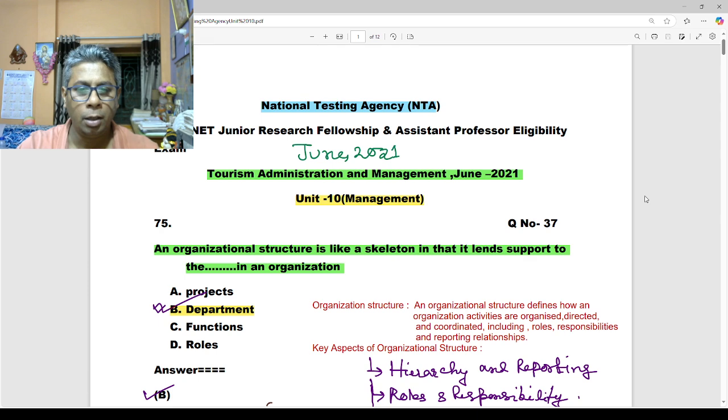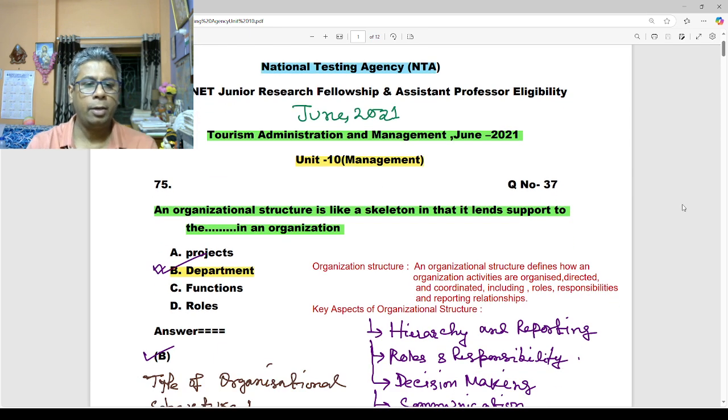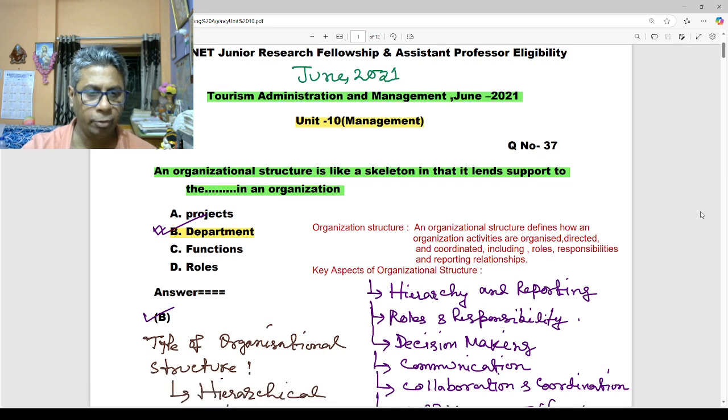is the June 2021 management question. Question number 37. An organizational structure is like a skeleton in that it lends support to the dash in an organization. They gave 4 options: projects, department, function, role. The correct option is B, department.